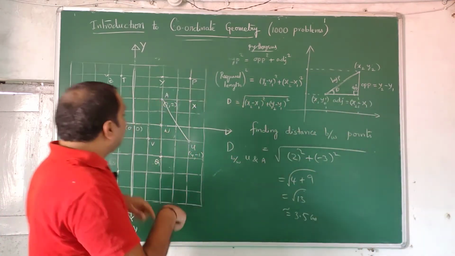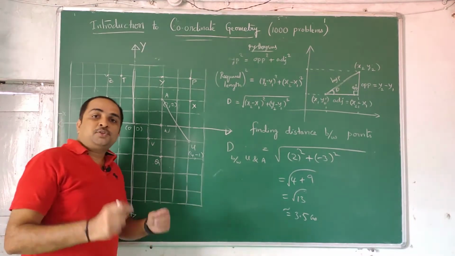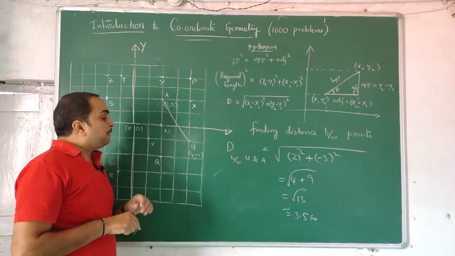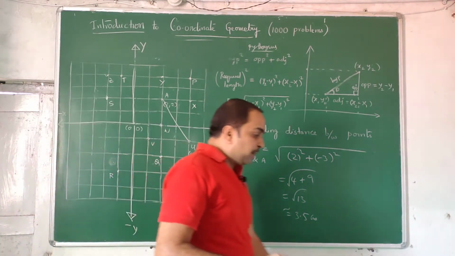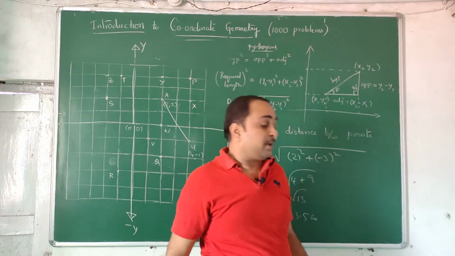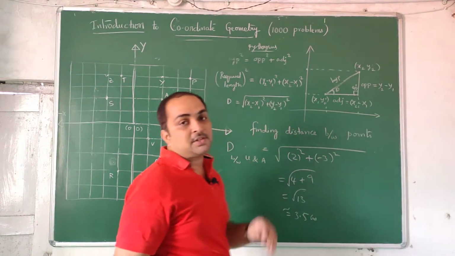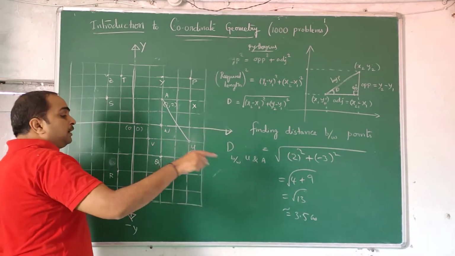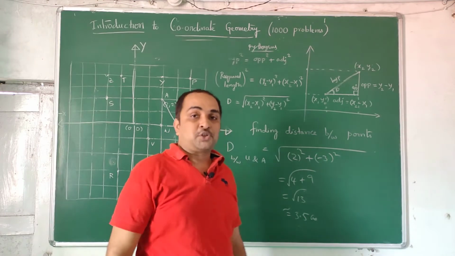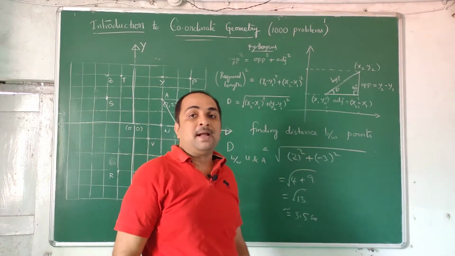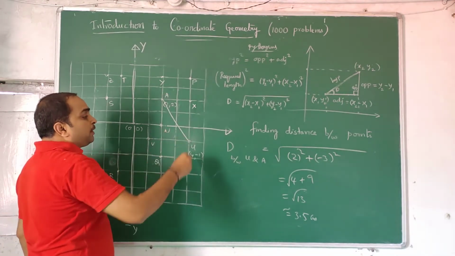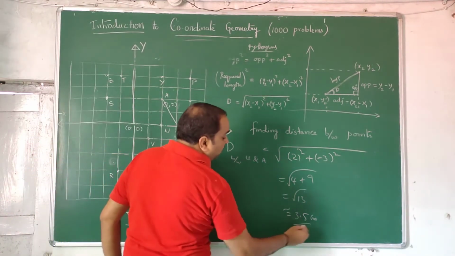This is just some squares you have drawn and you are finding. Suppose you take a proper graph paper which has been properly calibrated. First you have to take the graph paper and the scale, and check whether the centimeters on the scale and on the graph paper are the same. Obviously they will be the same because it's a standard format. Then the length you have calculated and what you have measured come out the same. There both geometries match. Coordinate geometry and real geometry will match there. So don't worry, by measuring this length on the board it is coming out to be 27 centimeters, but when you calculated we got 3.5 centimeters.